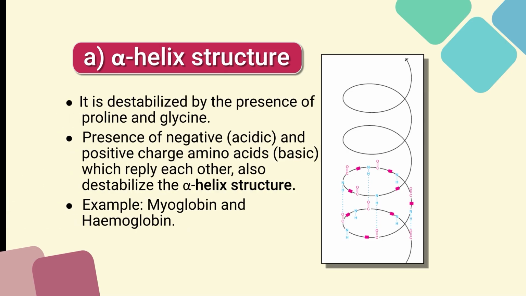The alpha helix structure is destabilized by proline and glycine. The presence of negatively charged acidic and positively charged basic amino acids, which repel each other, also destabilizes the alpha helix structure. The alpha helix structure is observed in myoglobin and hemoglobin. Hemoglobin and myoglobin structures are examples of alpha helix structure.